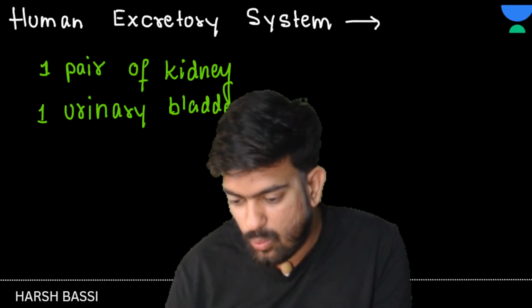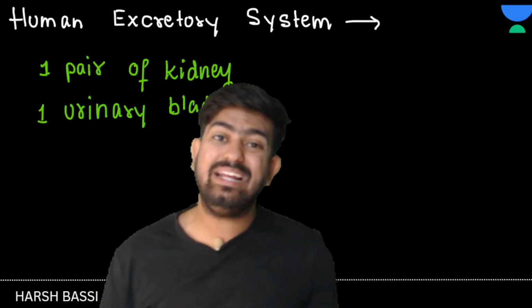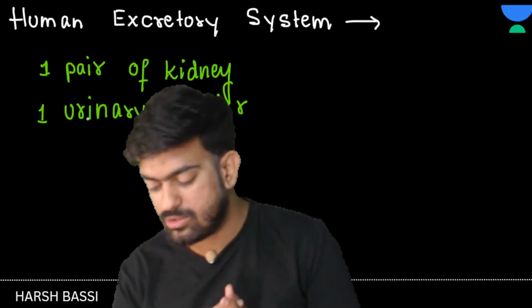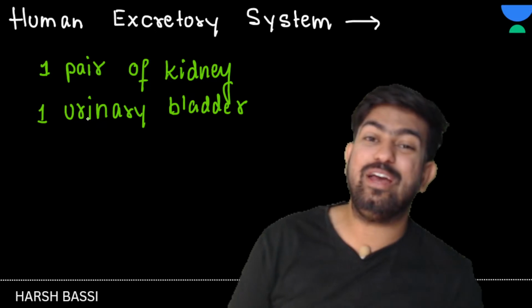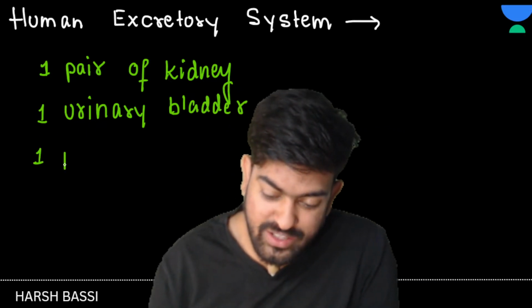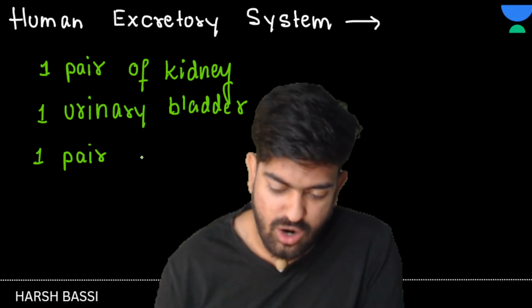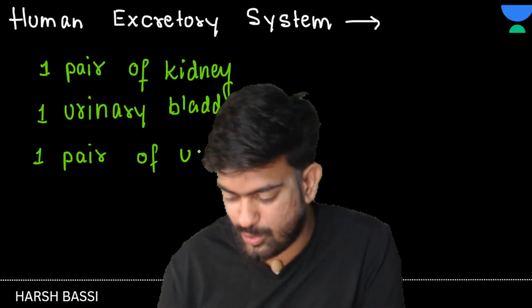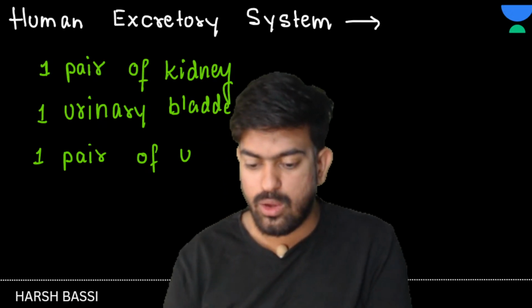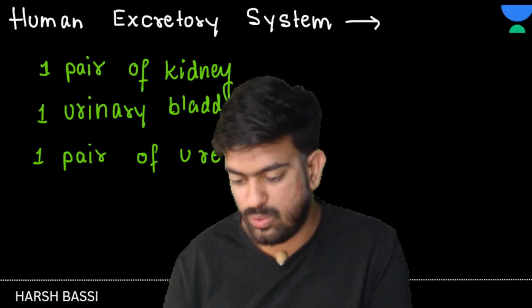Only and only 1 urinary bladder. And then what do we have? We have 1 pair of ureters. Not uterus, bachcho, ureter. Okay. 1 pair of ureters.